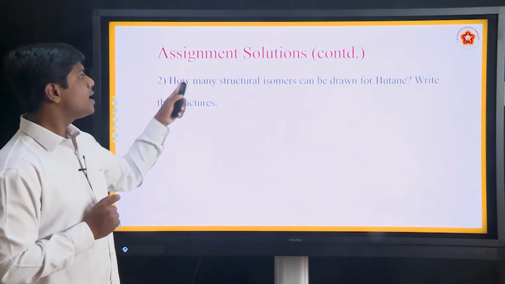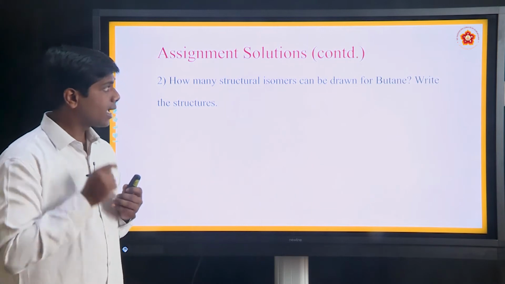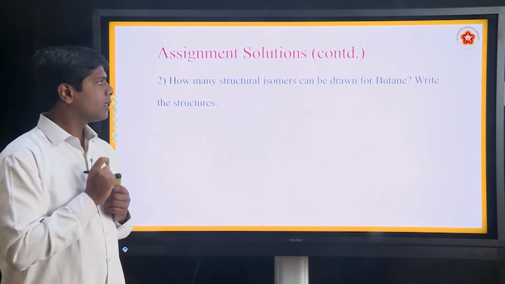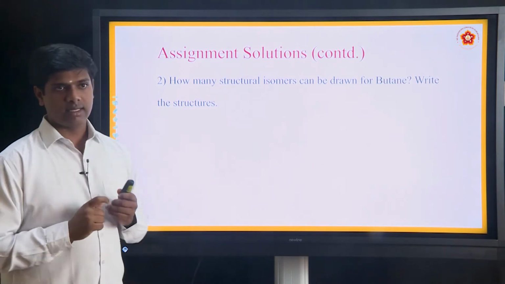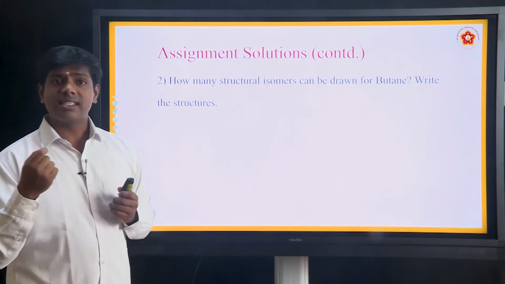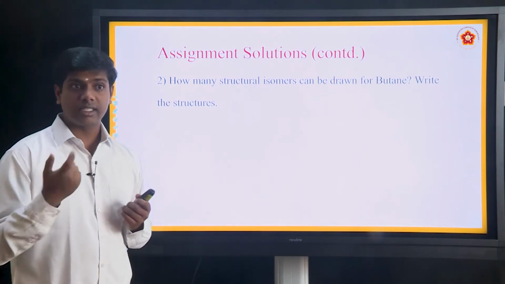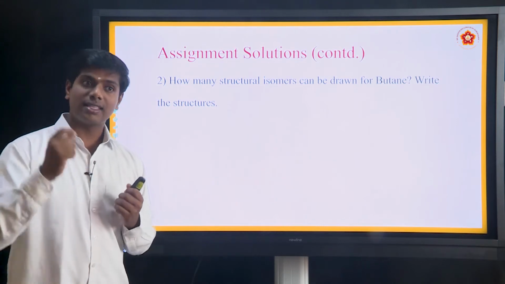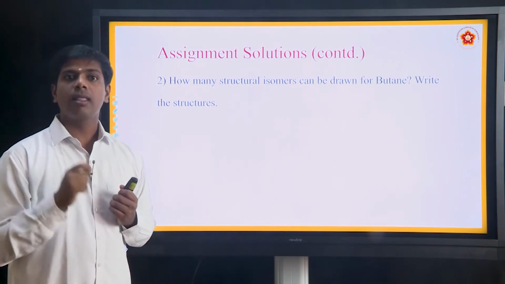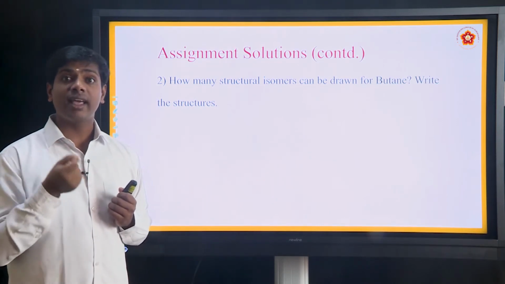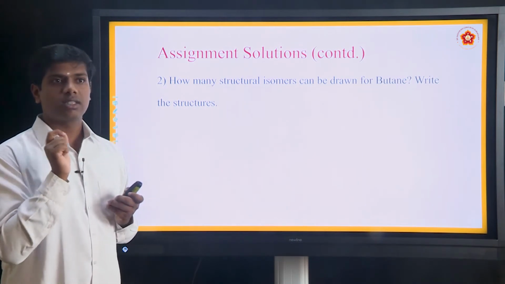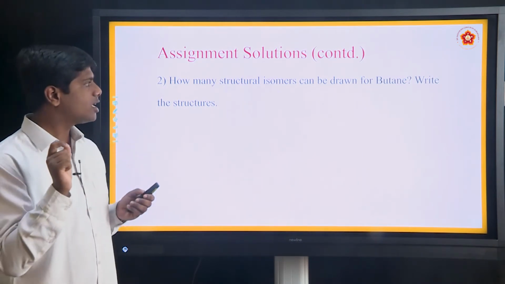Next, how many structural isomers can be drawn for butane? Write their structures. Let us quickly recap structural isomerism: compounds have the same molecular formula but differ in their structures, that is known as structural isomerism.